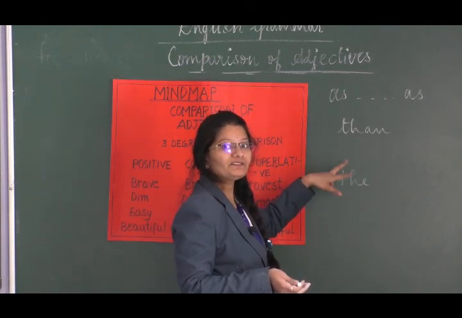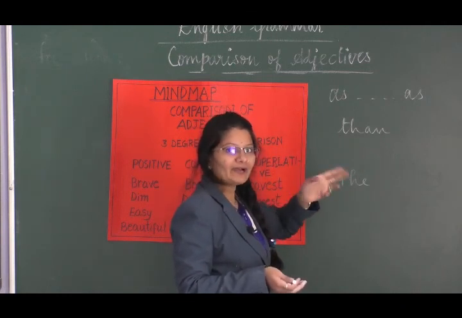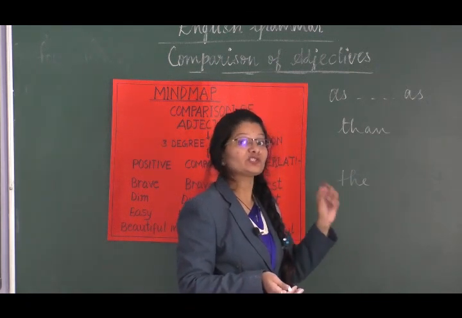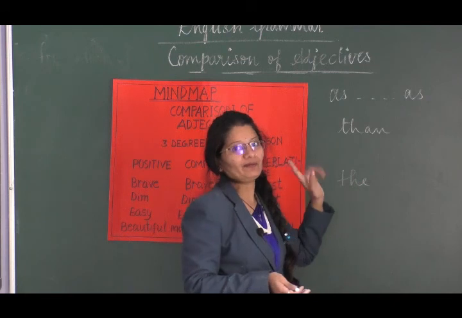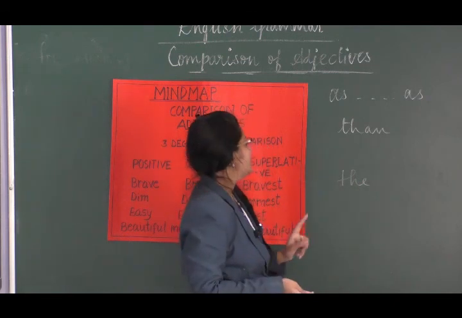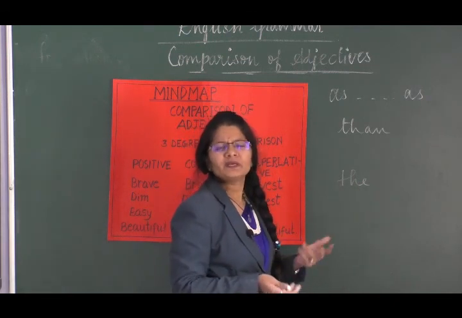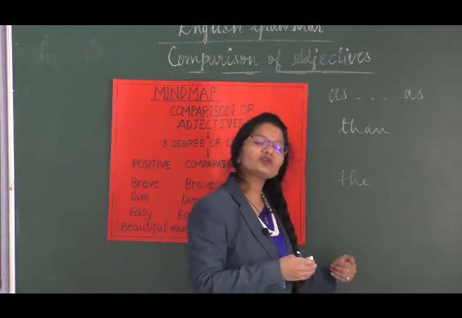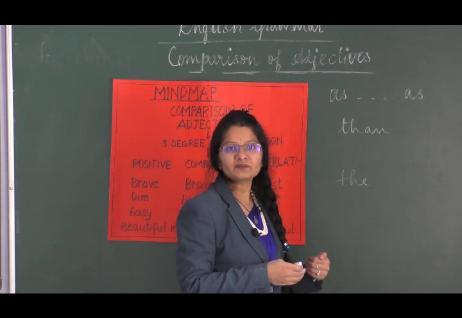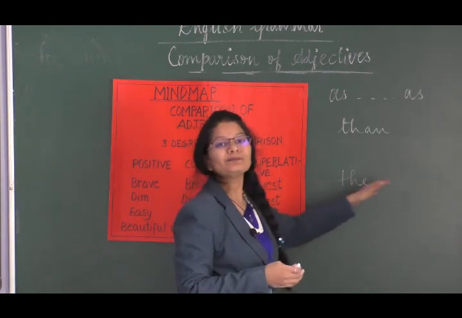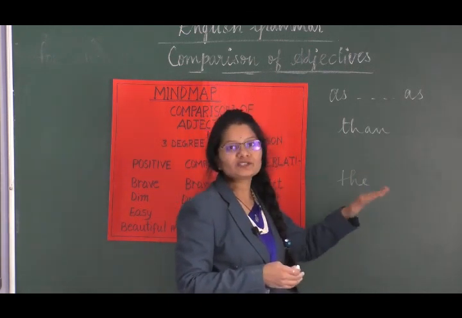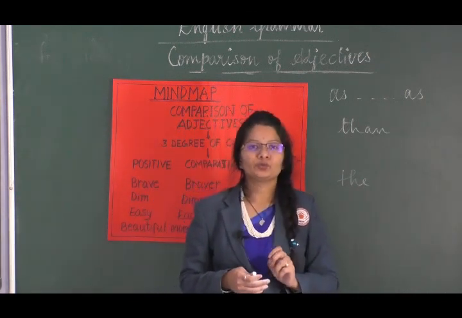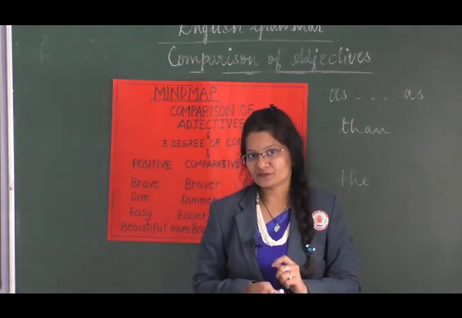So comparative degree, whenever you have 2 things to compare, then you use this degree, and in the sentence you will always find than over there. Okay. Next, the is the article which is used before the superlative degree, correct? So the best, the largest, the highest, all these words are used as a superlative degree.